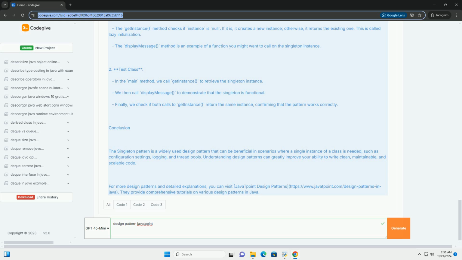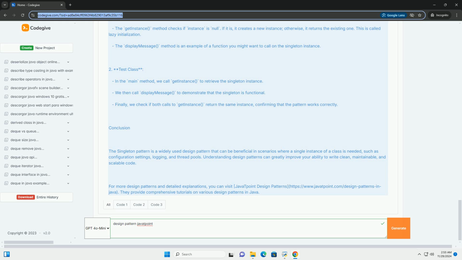The getInstance method checks if instance is null. If it is, it creates a new instance, otherwise, it returns the existing one. This is called lazy initialization. The displayMessage method is an example of a function you might want to call on the singleton instance.